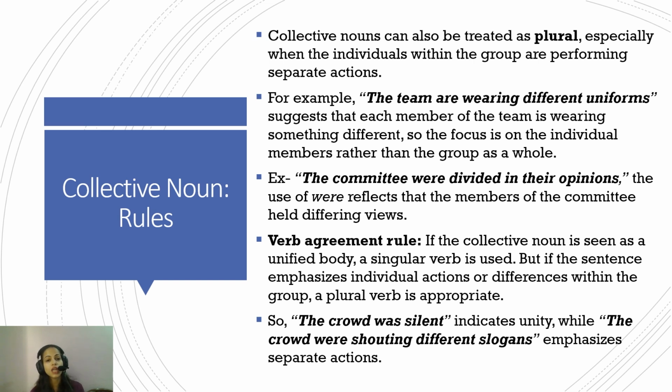Because the crowd is acting as one unit. Everybody in the crowd is acting as one. They were all silent, and hence it acts as singular. But if many people in the crowd are exhibiting many different behaviors, then the crowd becomes plural. "The crowd were shouting different slogans." Here, the separation of the actions is focused, and hence it becomes plural. Okay.